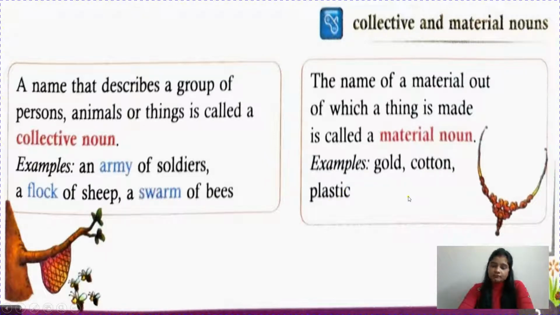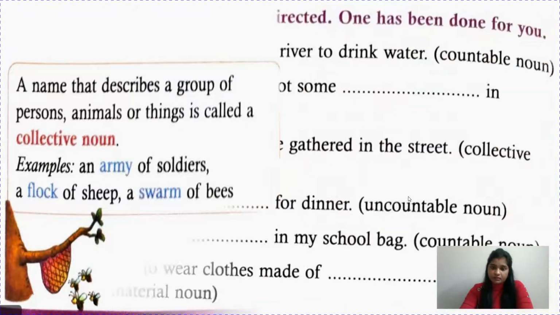Many students have confusion that whatever things are present with us, they are material nouns. No. Suppose you are talking about a glass. A glass can be made of plastic. A glass can be made of steel also. So steel and plastic will be material nouns. But suppose I say the window pane is made up of glass. Here glass is a material noun because we are talking about the thing from which it is made.